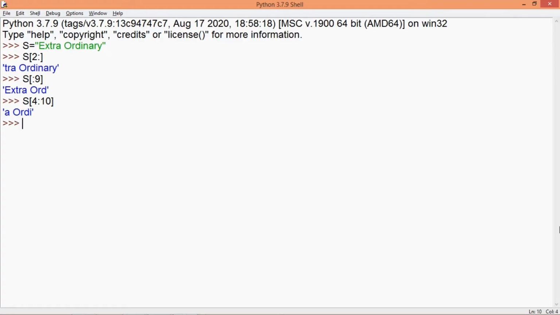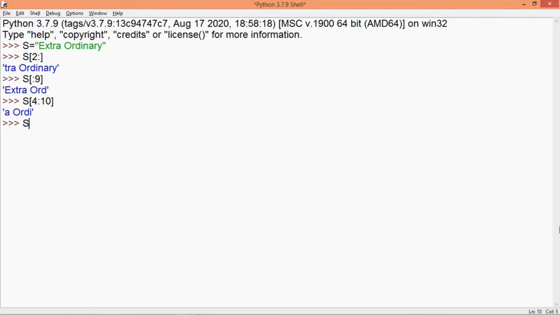There can be another way of using slicing. As I've already told you that the characters of the string are assigned positive as well as negative indices. Let's see how we can work with the negative indices. So just like the range function, you specify start, stop and step value.